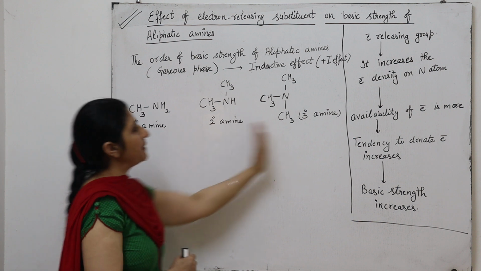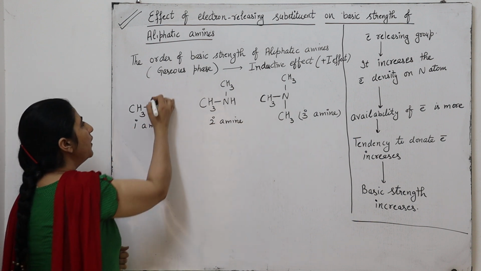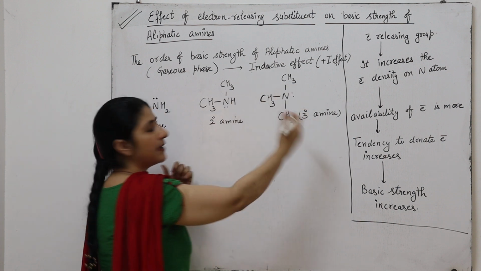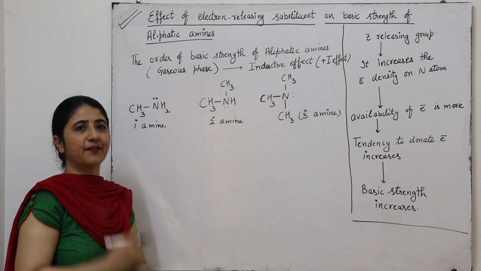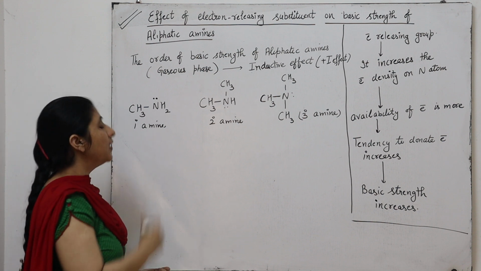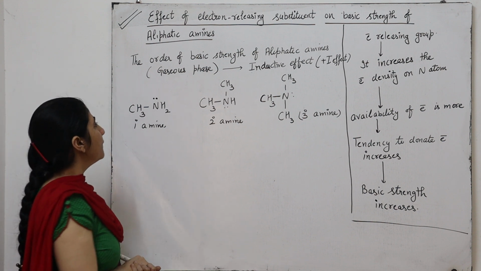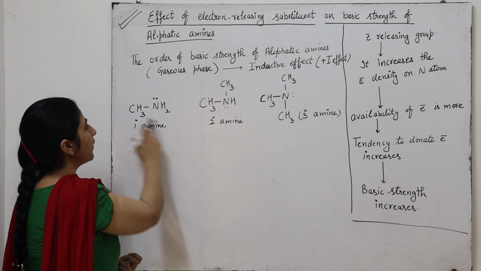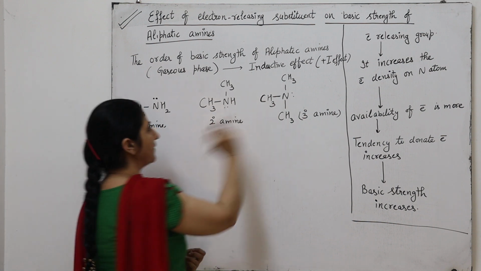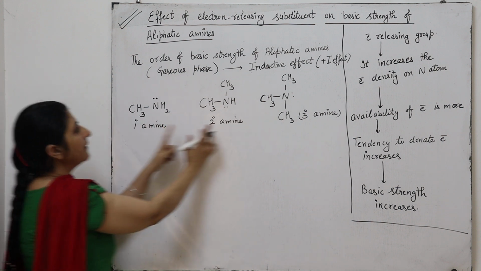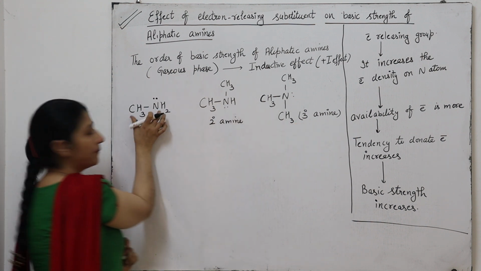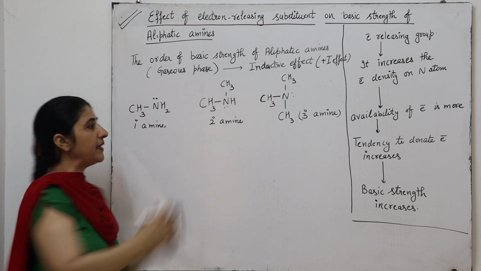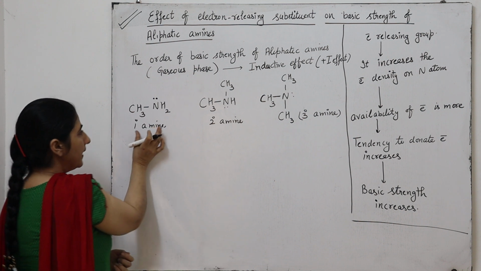As we know, all the amines are basic in nature due to the presence of a lone pair on the nitrogen. All these amines have the tendency to donate the electron, so that is why they are basic in nature. So which one is the strong base? To describe it, first of all, we have to concentrate on the structure of all these amines. All these amines contain the electron releasing group, but the only difference is the number of electron releasing groups in these compounds.